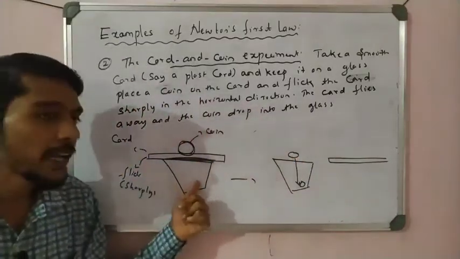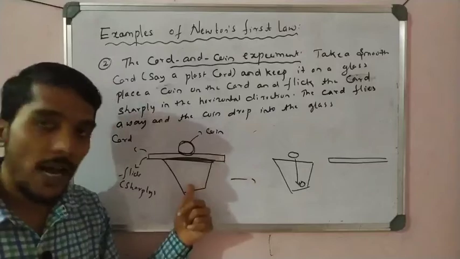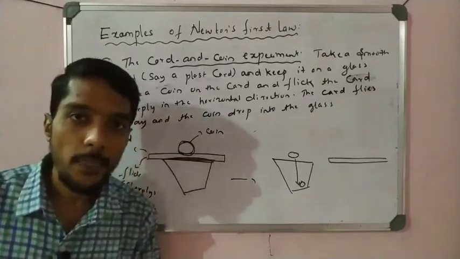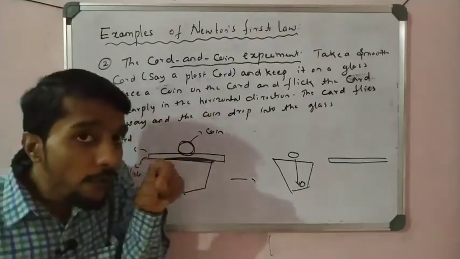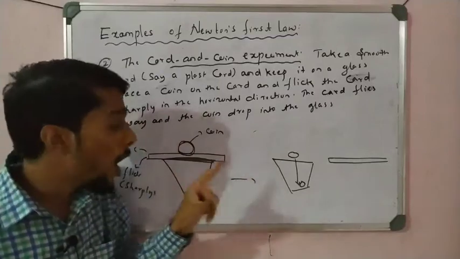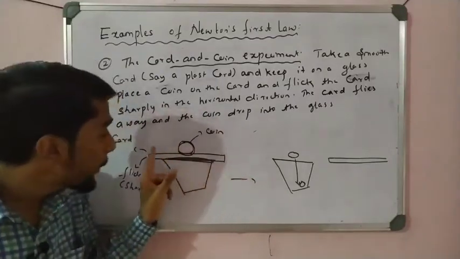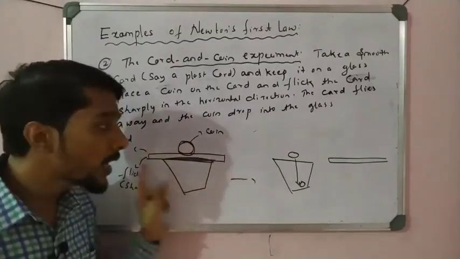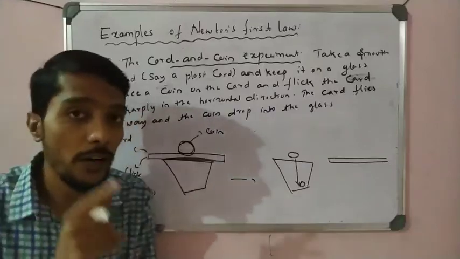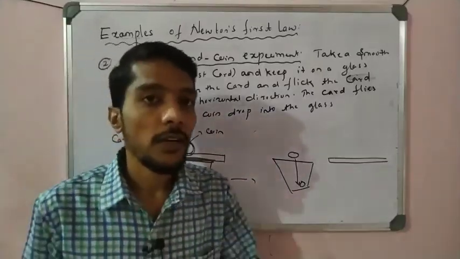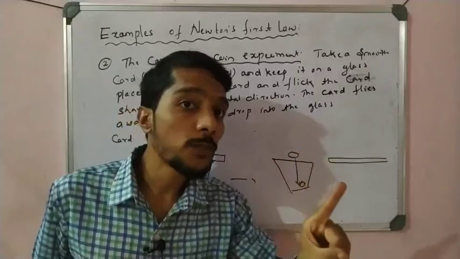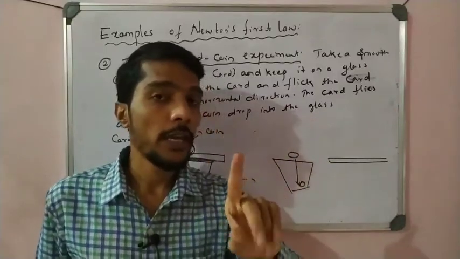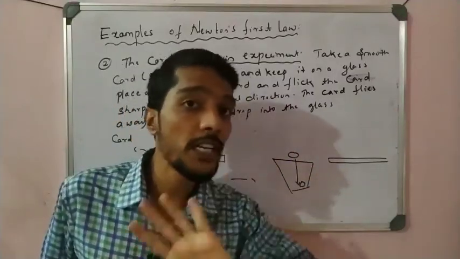When we start, the cardboard is at rest, the glass is at rest, and the coin is at rest. Now we apply force sharply on the card, not on the coin. I apply the force on the card, so the card moves, not the coin. We already learned Newton's first law: if force is applied on an object, that object moves. If there is no force on the object, that object does not move.